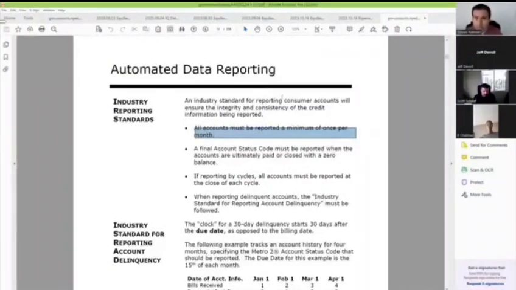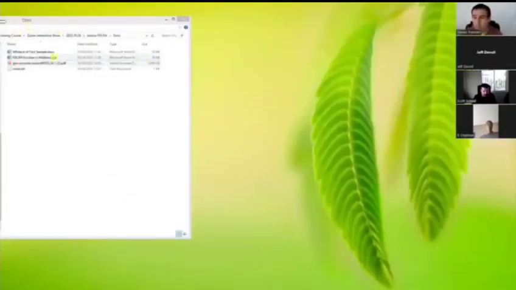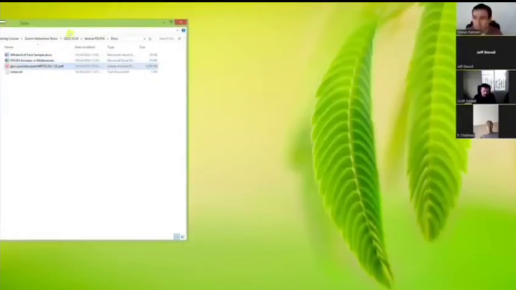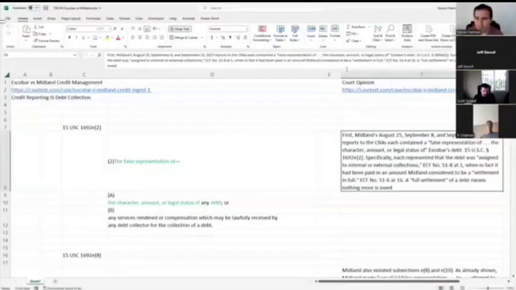So again, once you guys do this, you get your templates and your snippets. We're just kind of going through here, so you get the idea. But there we go. Okay, so that's how we use Metro 2. All those people who say their attorneys don't ever need no Metro 2 or whatever, well, Metro 2 is the industry standard, and it's contractually agreed to by these debt collectors. Okay, and then I've got my little notes right here. Okay, there's this amazing precedent called Escobar versus Midland Credit Management.